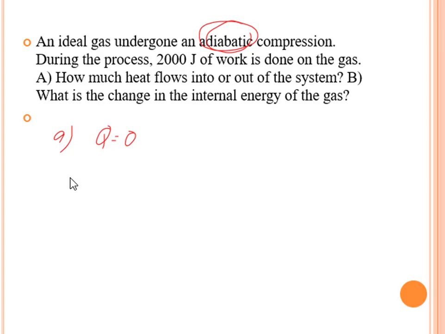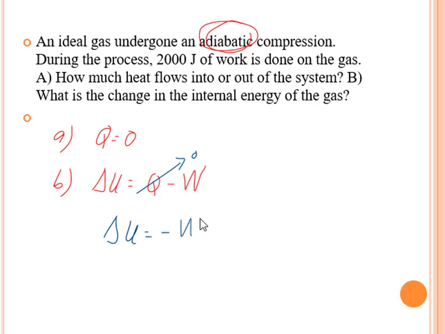But B, what is the change in the internal energy? We have delta U is equal to Q minus work. But for this one, our Q is equal to 0. Therefore, the change in internal energy is equal to the negative work done. So take note also that 2000 joules of work is done on the gas. So work is done on the system, that should be negative. So that's negative times negative work done on the system, which is 2000 joules.